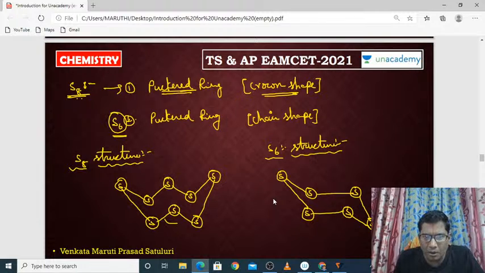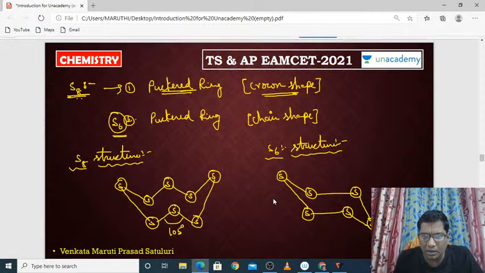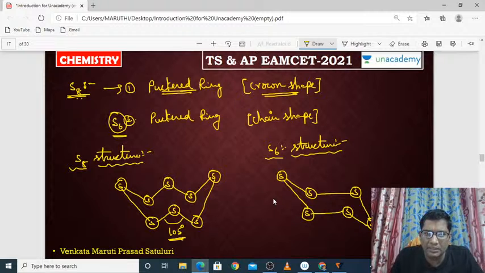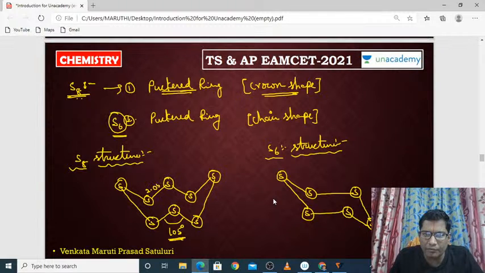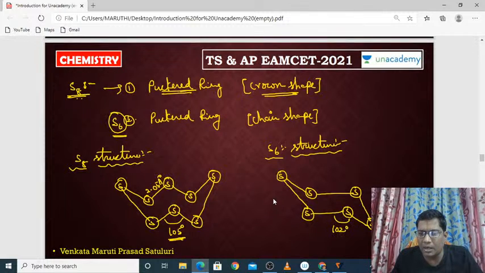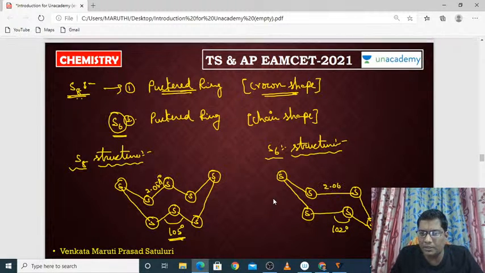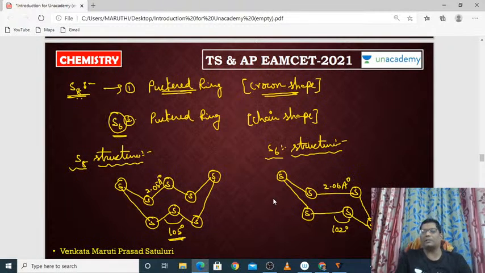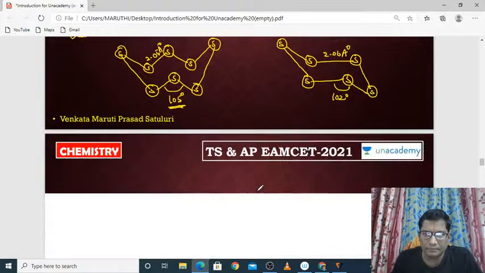And if you observe the bond angle for S8, it is 105 degrees and the bond length is 2.05 angstrom units. And what about here? The bond angle is only 102 degrees and the bond length is 2.06 angstrom units. Okay, very good, nice.